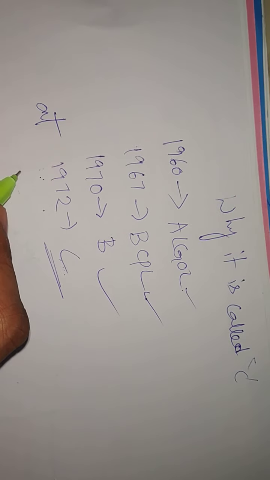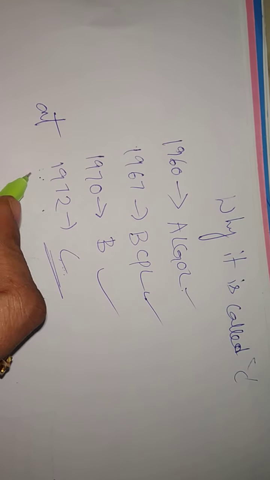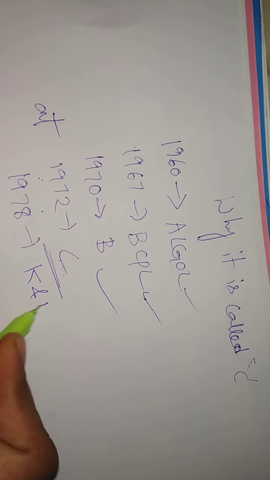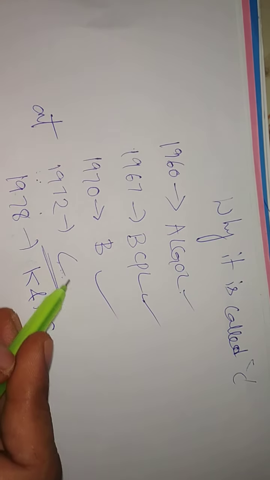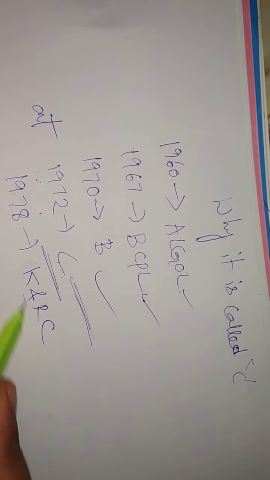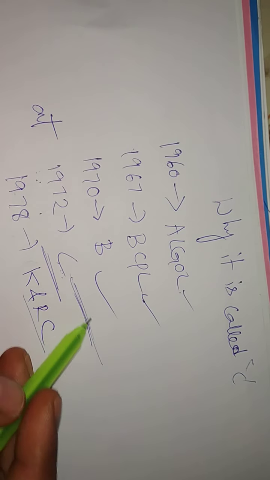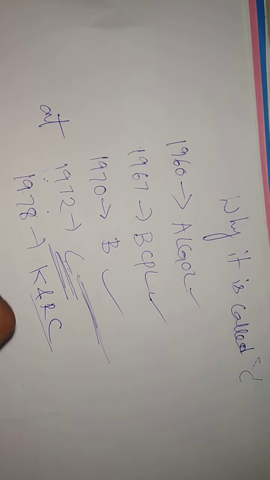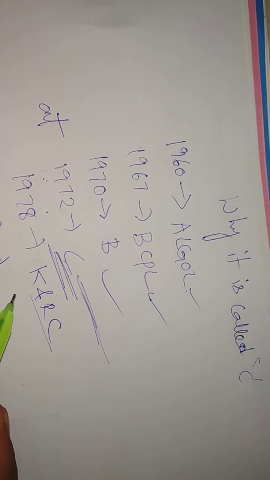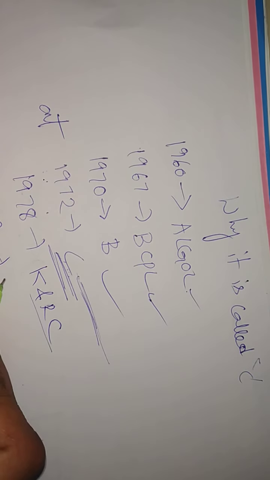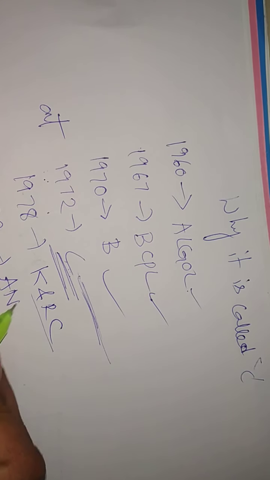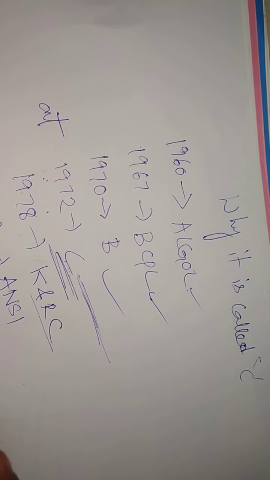And next, adding some features in 1978, it is called K and R C, but it became popular simply as C language. In 1989, ANSI C was introduced. ANSI means American National Standards Institute.